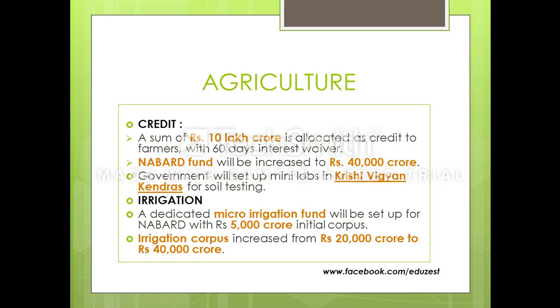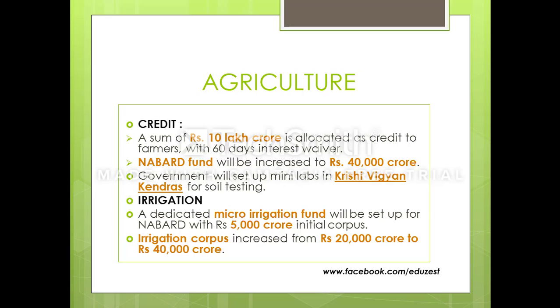The second point is NABARD. You must be knowing what NABARD is. NABARD basically is an institution which was formed in 1982, and it focuses on refinancing the banks which give the credit to farmers, right?